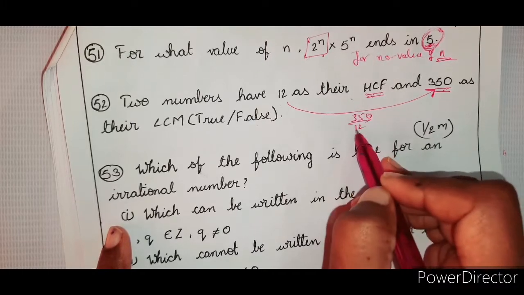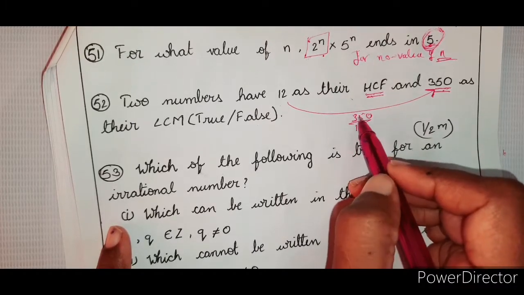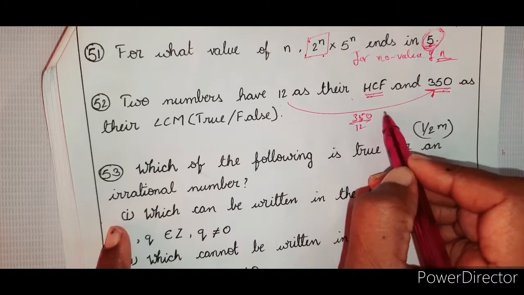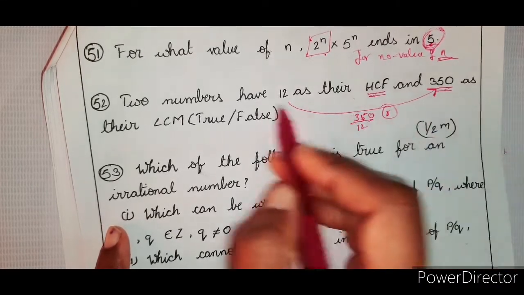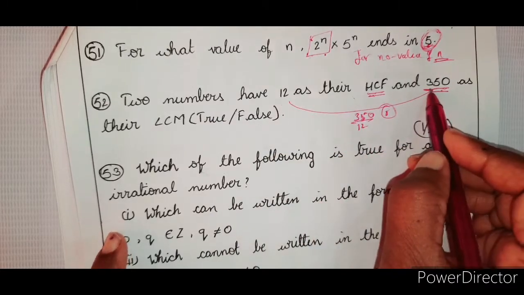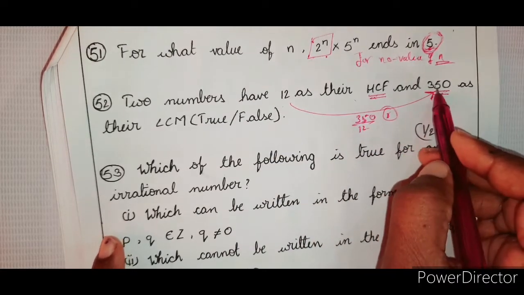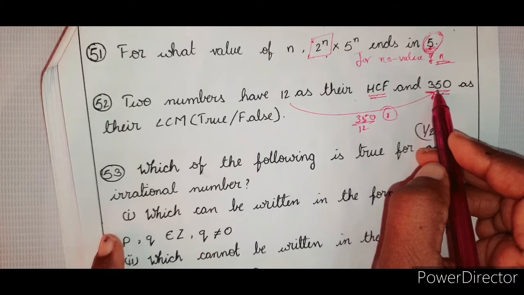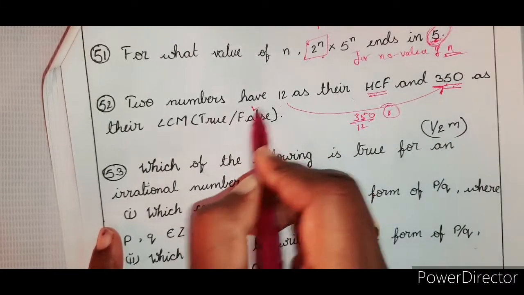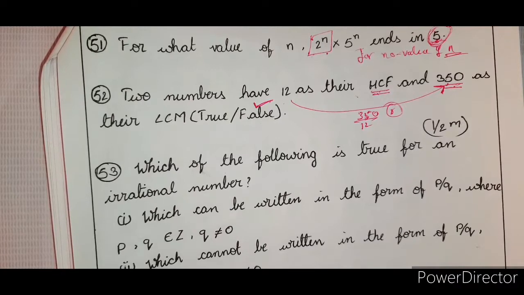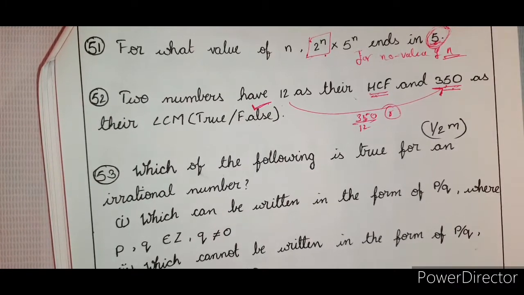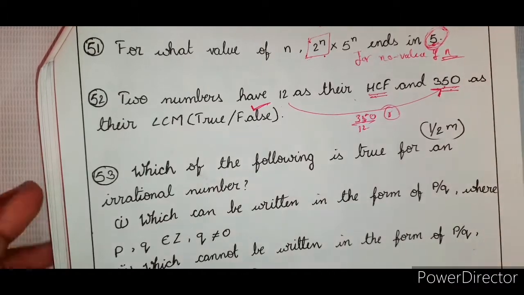Can 12 divide 350? No, it can't divide it. There is a remainder. So 12 is not a factor of 350. Hence, this is false. Two numbers cannot have 12 as the HCF and 350 as LCM. Clear? Beautiful concept and beautiful question also.